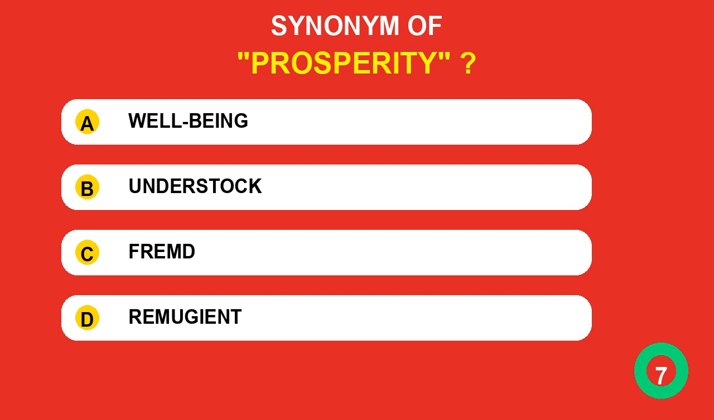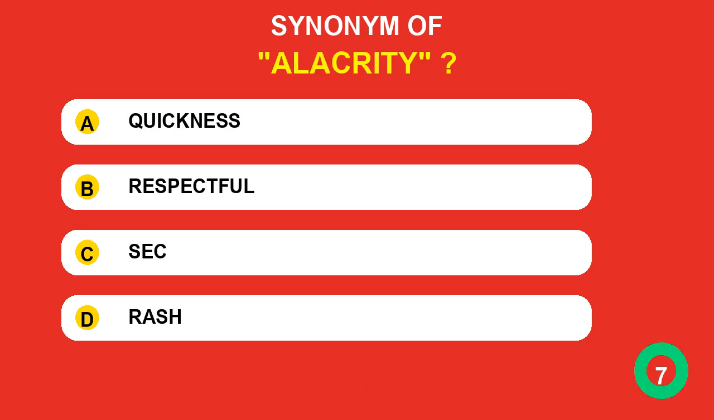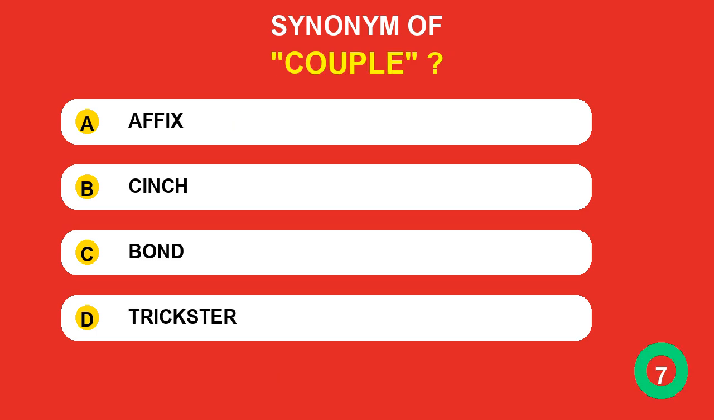Which synonym belongs to prosperity? The correct answer is well-being. Which synonym belongs to alacrity? The correct answer is quickness. Which synonym belongs to couple? The correct answer is affix.